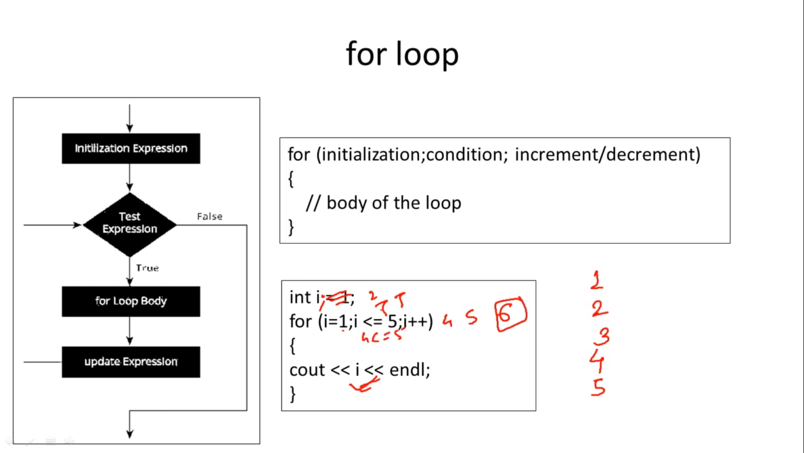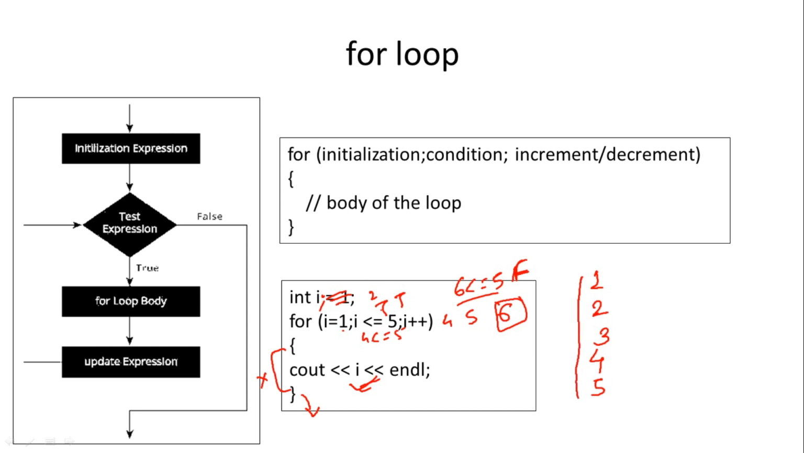But if you check the condition, 6 less than equal to 5, it will become false. So whenever the condition becomes false, the body of loop will be skipped, and control will come directly out of the loop. So again the output of this program using for loop is the same: 1 2 3 4 5.